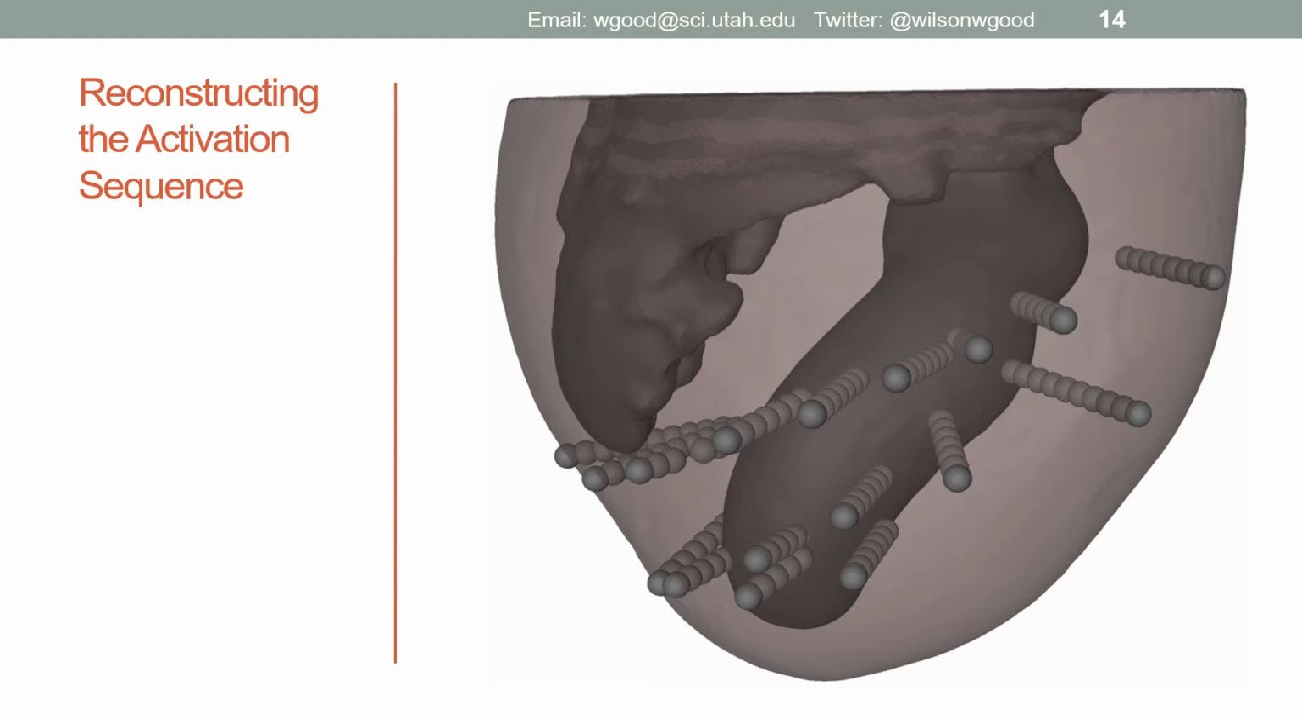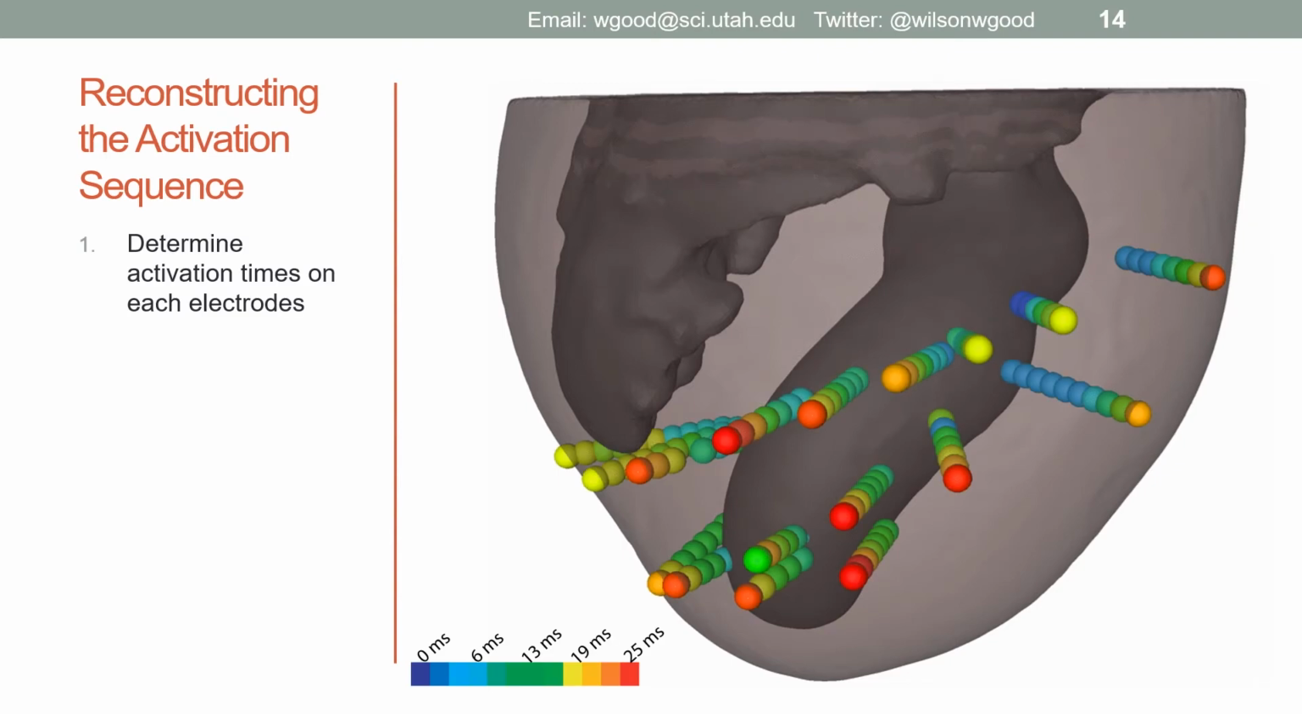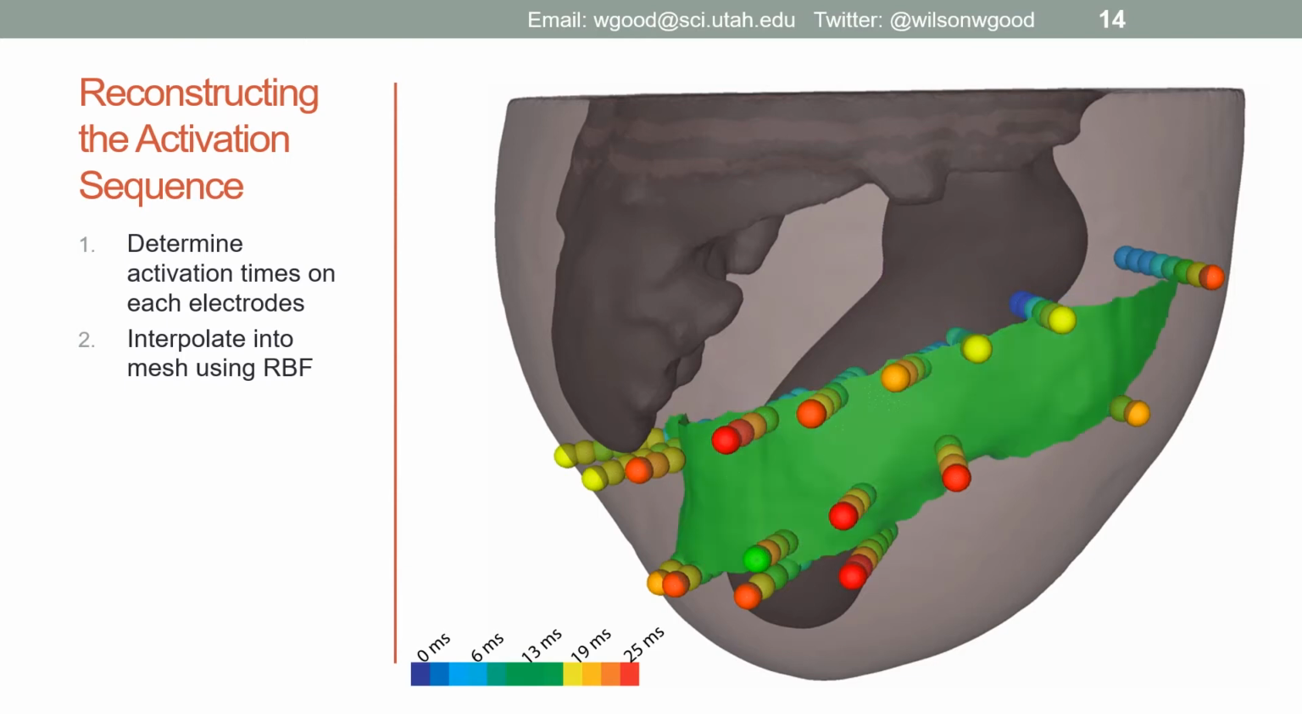To see what the activation times look like volumetrically, here's one of our image-based models of the heart. We can measure the activation times on the electrodes again here represented with color. We can then recreate the activation sequence volumetrically. Let's observe that now.